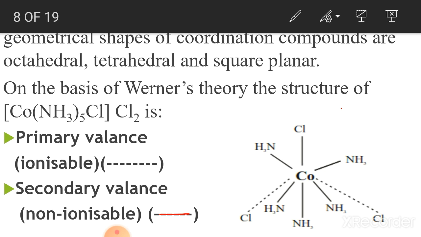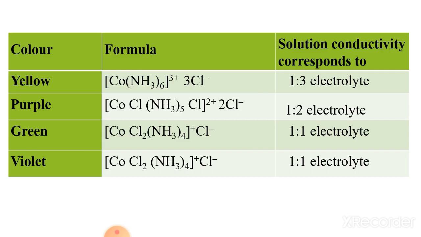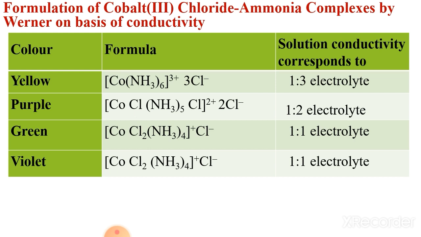Look at that diagram again. Here 5 ammonia molecules and 1 Cl ion are bound by normal bonds. That denotes the secondary valencies, which are also known as the coordination number, and 2 dotted lines are shown with the Cl. These are known as primary valencies, that is ionizable. So in this way you can know about the primary and secondary valencies.